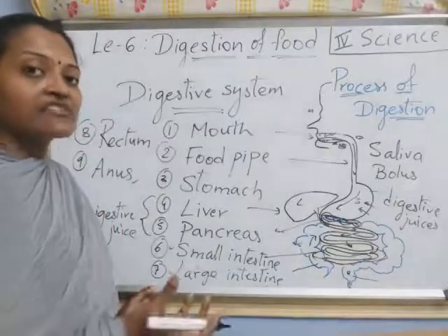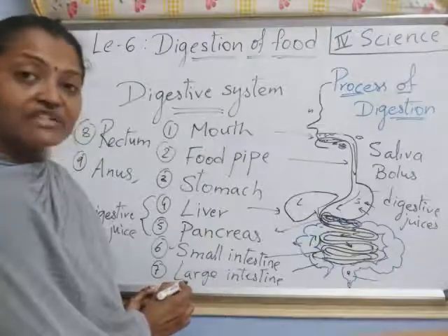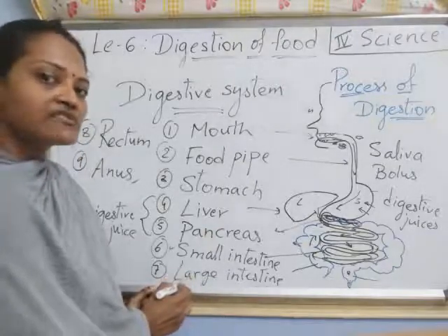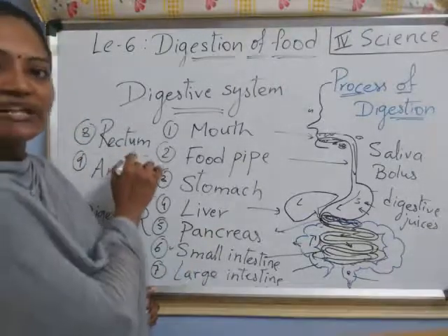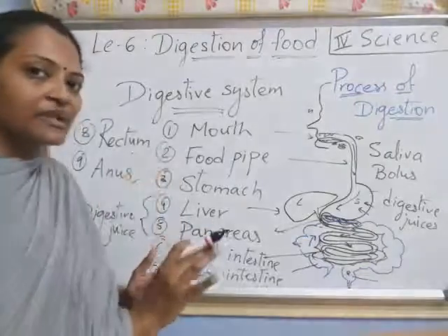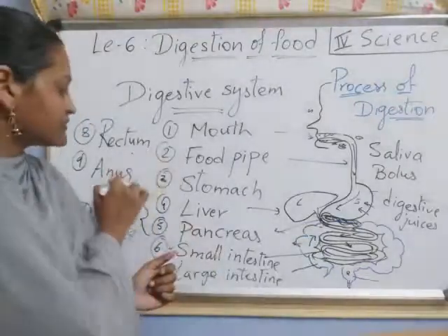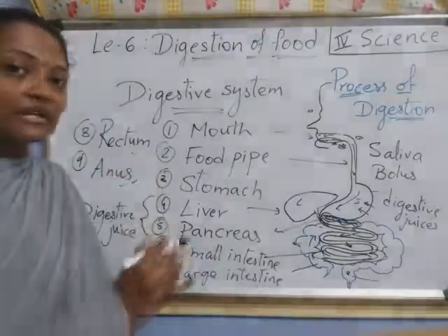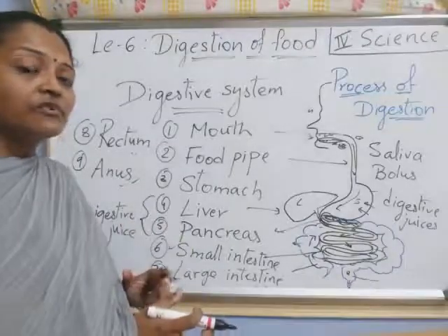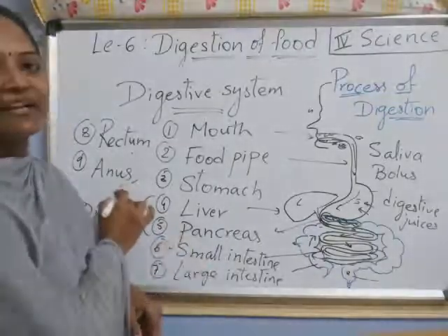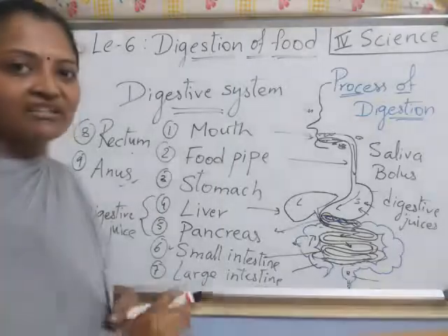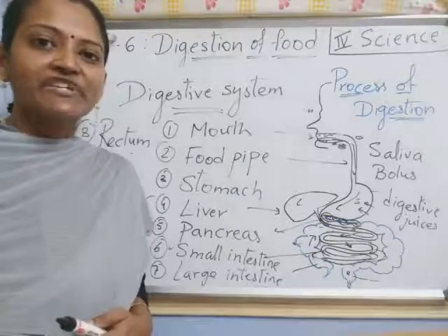Digested food enters the blood. Undigested food enters into the large intestine, and from the large intestine it enters into the rectum. In the rectum, the food is stored for some time. After that, it comes out through the anus. The undigested food from the body comes out through the anus. Have you understood up to here, children? Right? Now I am going to show you a small video.